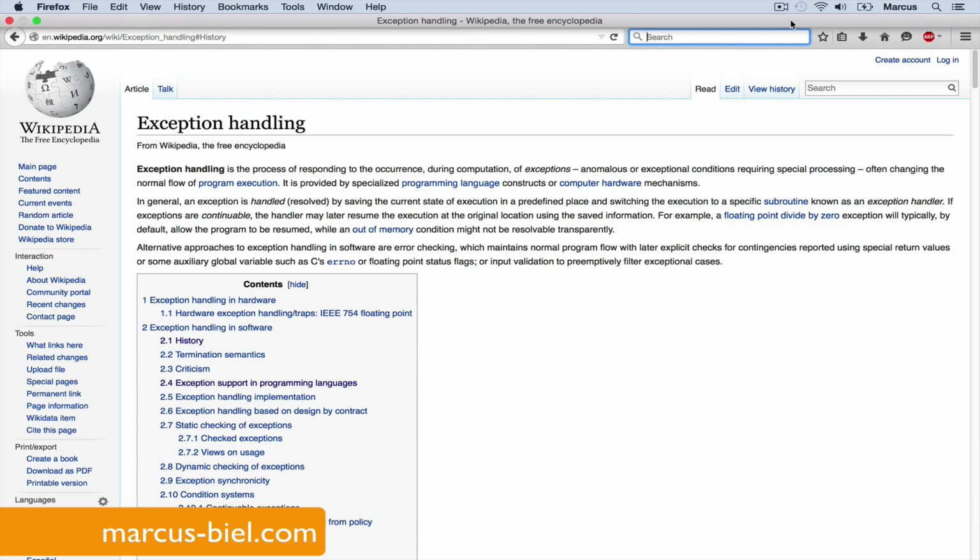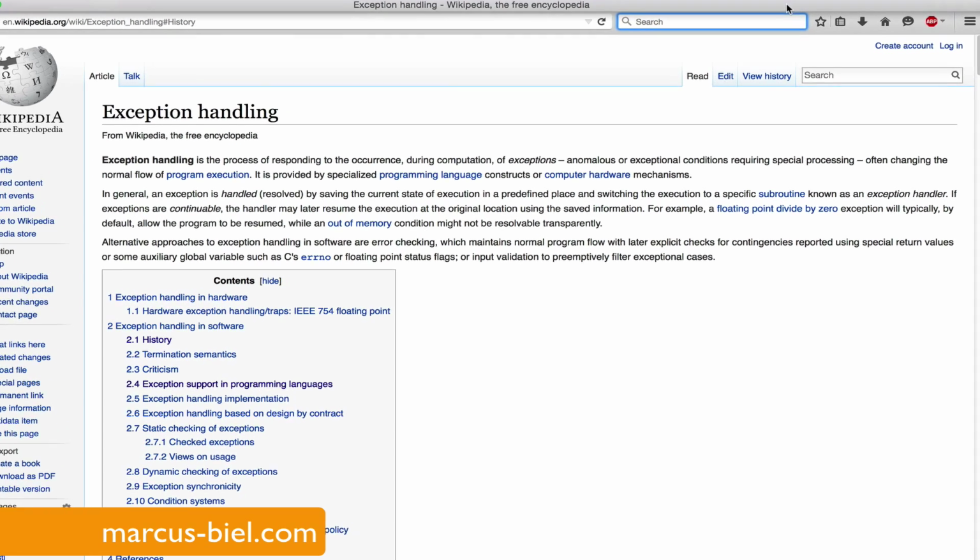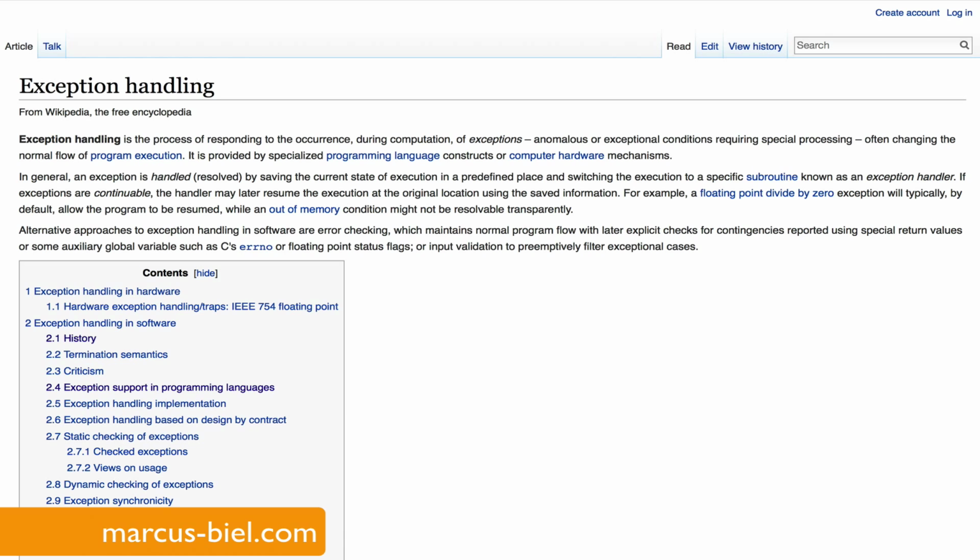Today, I would like to talk about exception handling in Java. So, first of all, let's have a look at some theory and some background information about exception handling. And then later on, we will, as always, directly jump into my IDE and I'll show you how to do exception handling in practice.